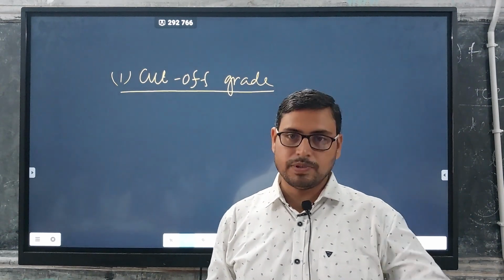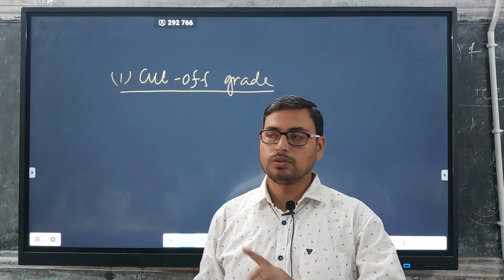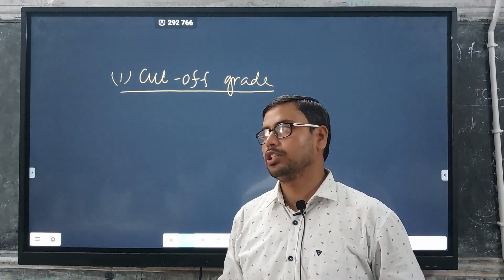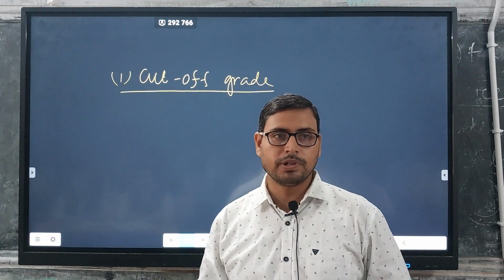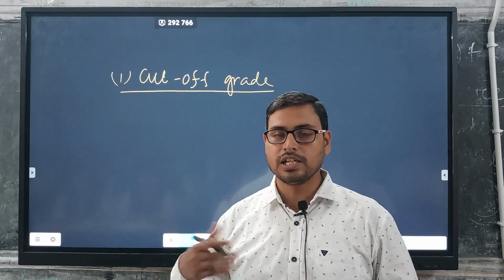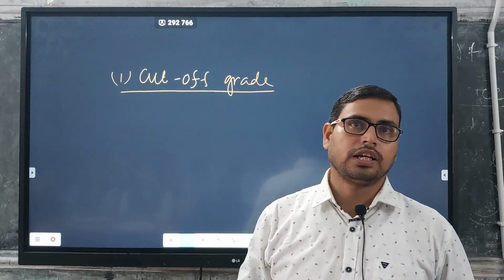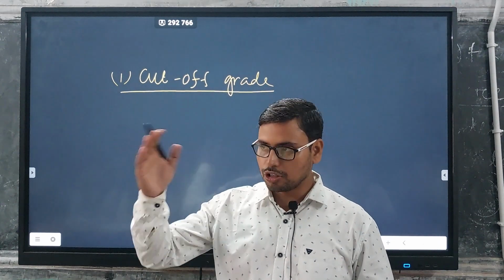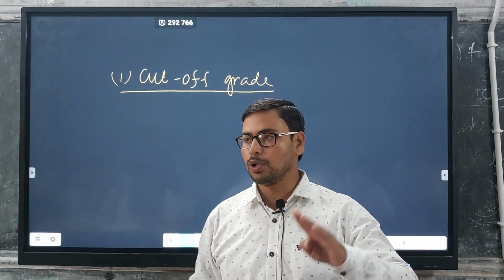In case of calculation of cutoff grade, we usually focus on two parameters. One is investment, other one is cost or value of the minerals, right? So, cutoff grade is more or less a profit-loss calculation. If your reserve estimation or your mining process is profitable, then we will go for mining. If it is unprofitable, then we will abandon the mining, right? So, this tells about your economical factors or economical parameters. Any material which is economically profitable, we will assign as above the cutoff grade, and materials which are economically unprofitable, we will assign below cutoff grade.